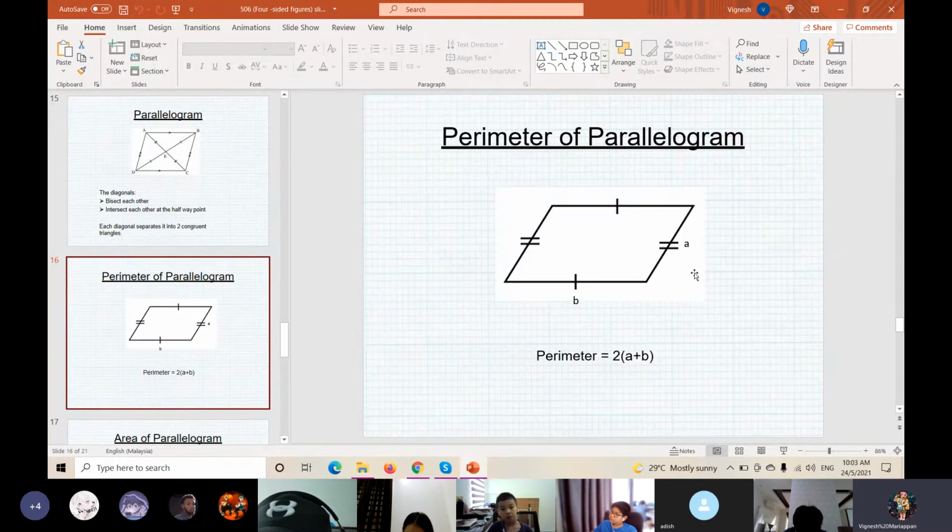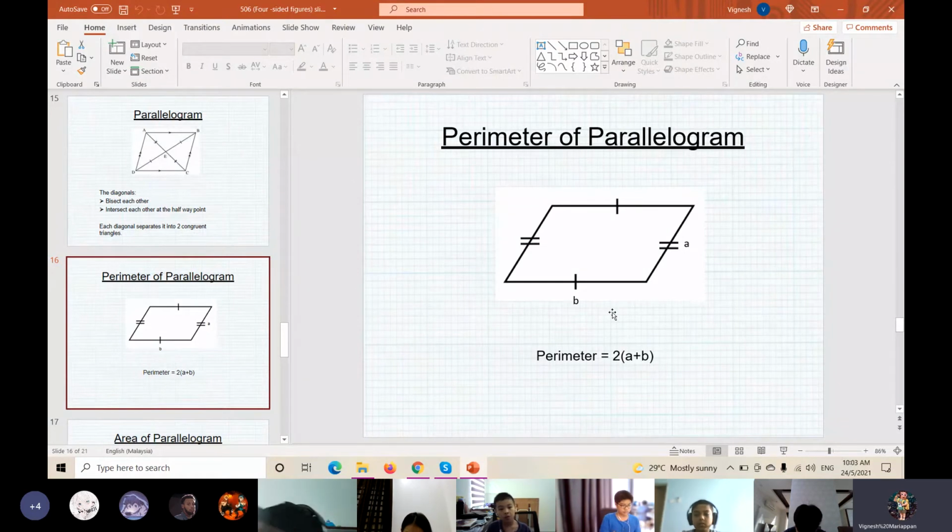How many sides do we have for a parallelogram? Four sides. Is a parallelogram a quadrilateral or not? Quadrilateral, very good. Why? Because a parallelogram also has four sides. So the total interior angles for a parallelogram is what?